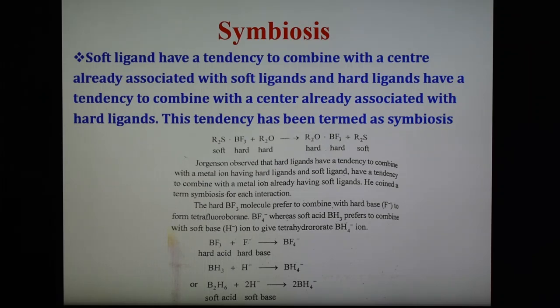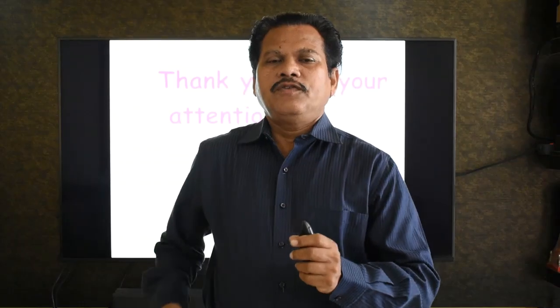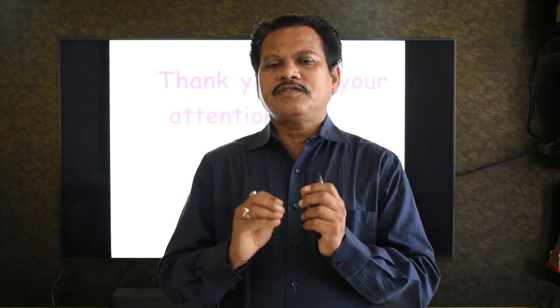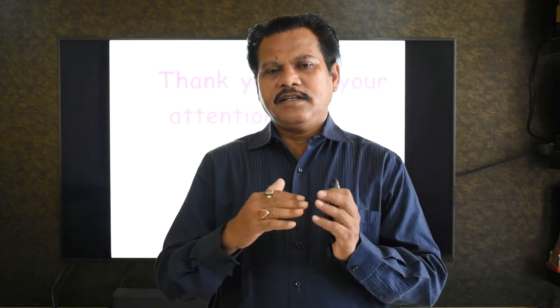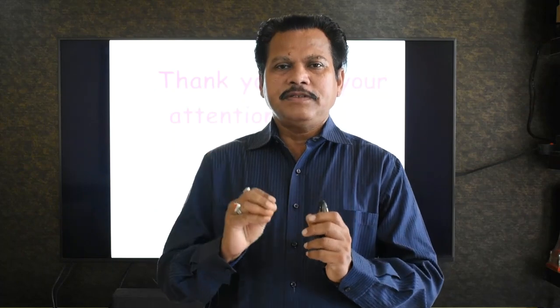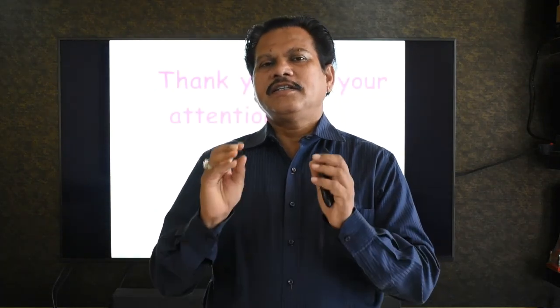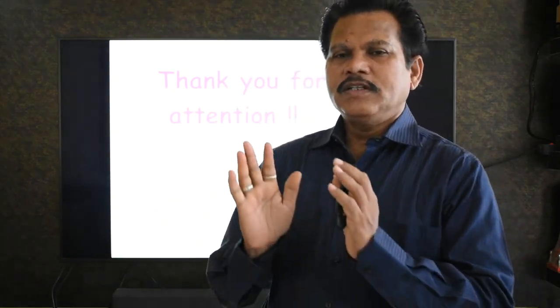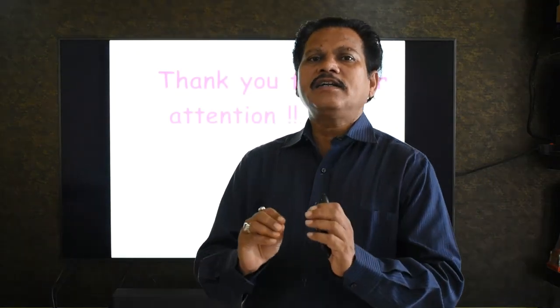This tendency is known as symbiosis. So this is an important part of hard and soft acids and bases. We have discussed the concept of soft and hard acids and bases, some examples, the Pearson principle and its applications, and the concept of symbiosis. So this is the new concept of soft and hard acids and bases.